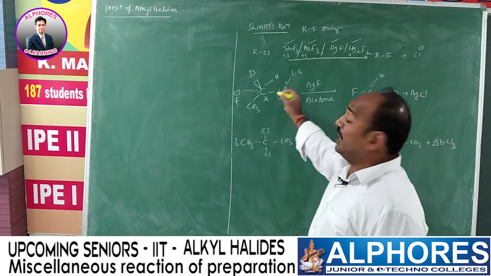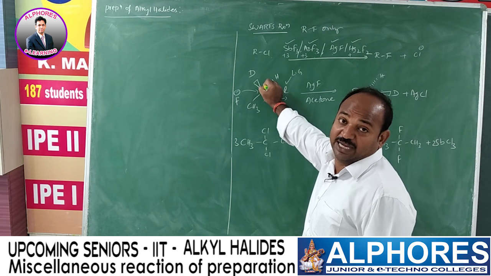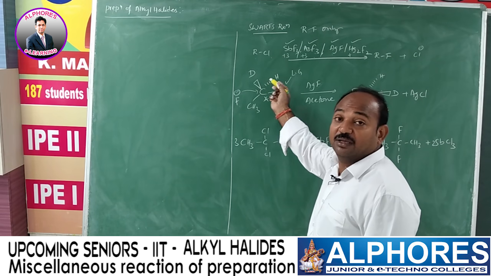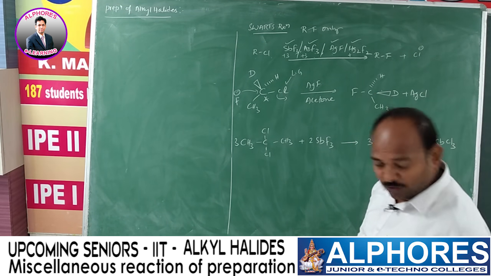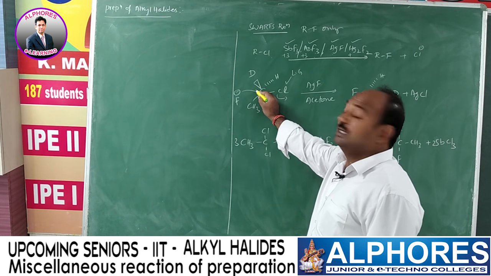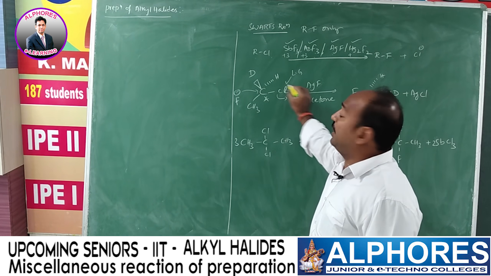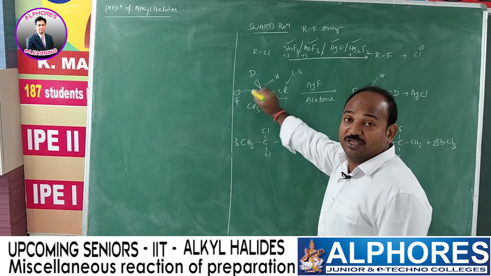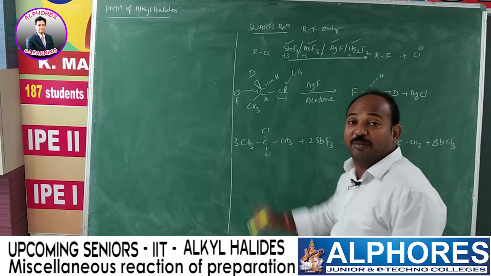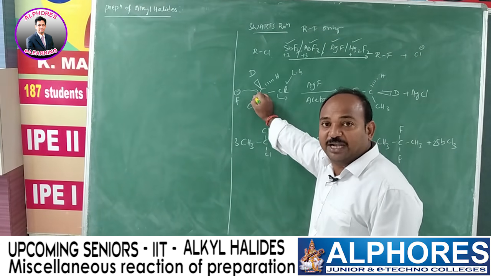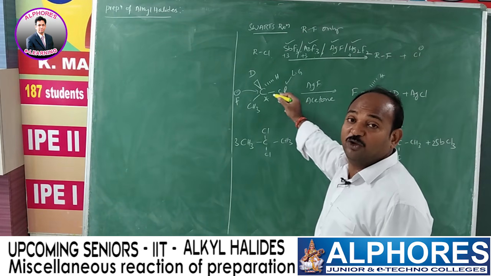Now F minus attacks from the rear side, so again it is an SN2 reaction. SN2 means rear side attack, since the leaving group or departing group and the attacking nucleophile are both negatively charged. These two negatively charged species try to maintain maximum distance. That's why F minus attacks from the rear side only and Cl minus departs slowly.